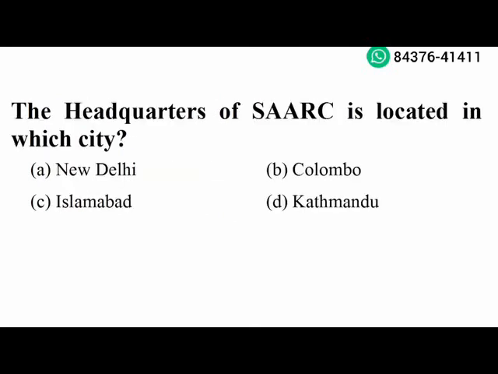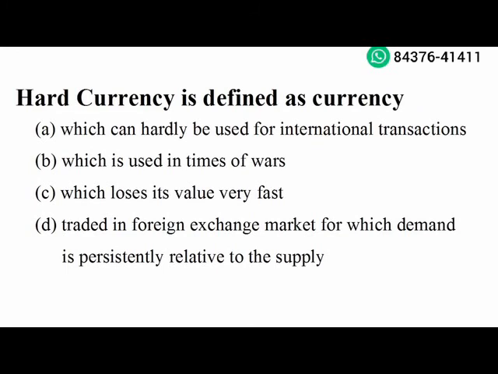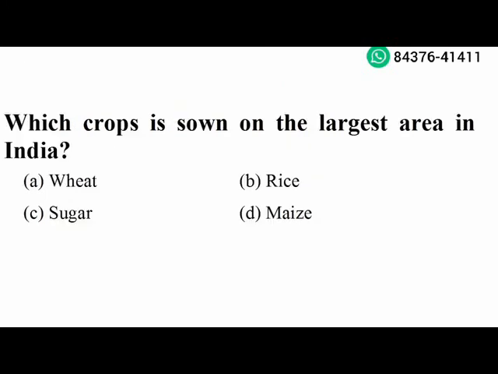Next question. The headquarters of SARS is located in which city? Kathmandu. Option D is the right answer. Next question. Hard currency is defined as currency traded in foreign exchange market for which demand is persistently relative to the supply. Option D is the right answer. Next question. Which crops is sown on the largest area in India? Rice. Option B is the right answer.